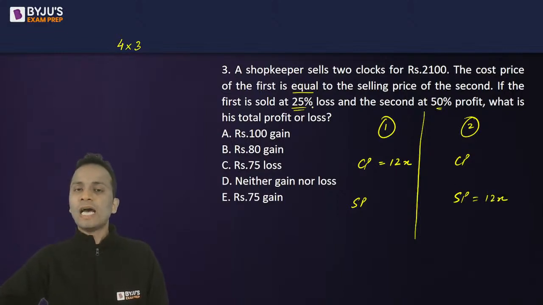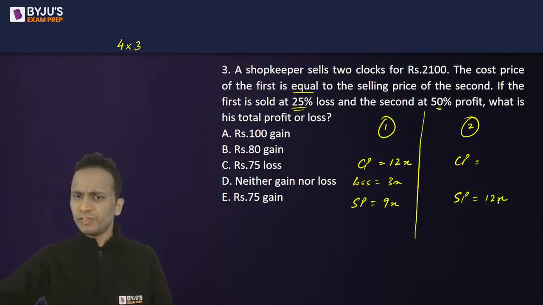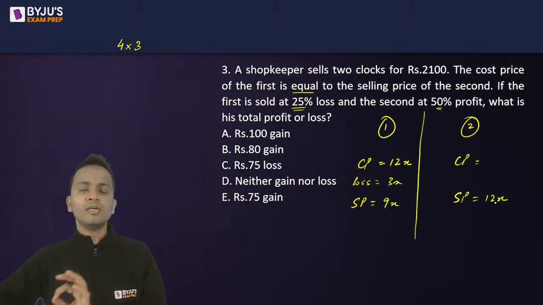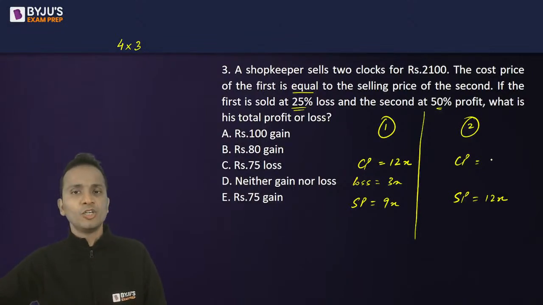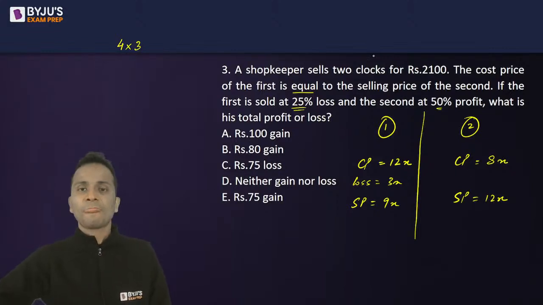The first is sold at 25% loss. 25% loss, that means loss of 1/4. That means loss of 3x. So loss of 3x, so selling price will become 9x. Look at the second one. Second was sold at 50% profit. So if it was sold at 50% profit, then the cost price will be 2/3 of the selling price. All right, 2/3 of the selling price, that means 8x. Clear? Now you can find out the value of x.